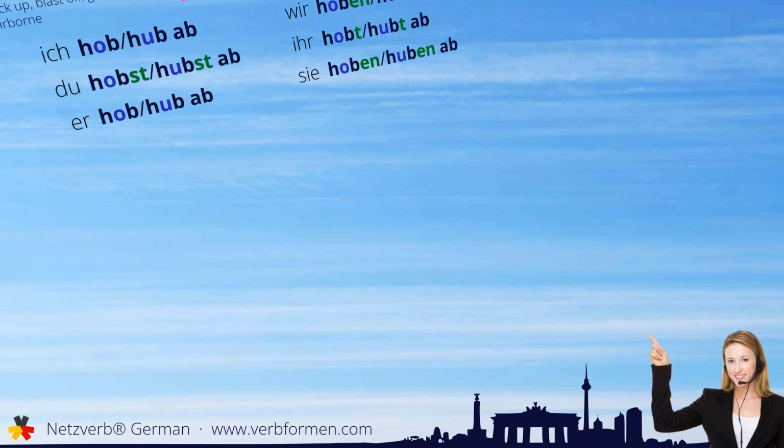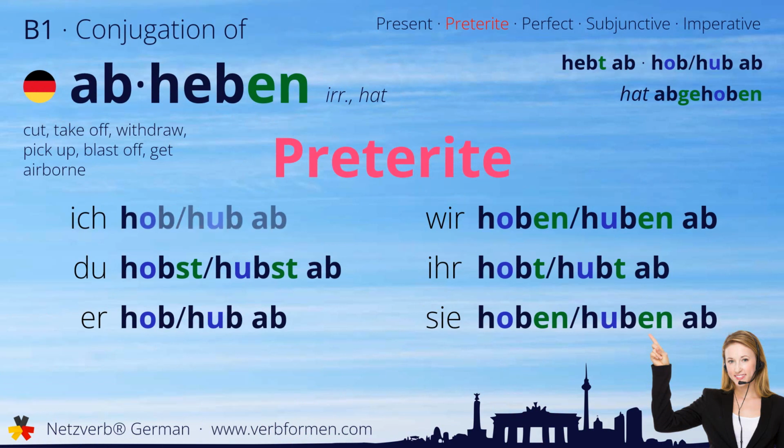Next up is the preterite. Ich hob oder hub ab. Du hobst oder hubst ab. Er hob oder hub ab. Wir hoben oder huben ab. Ihr hobt oder hubt ab. Sie hoben oder huben ab.